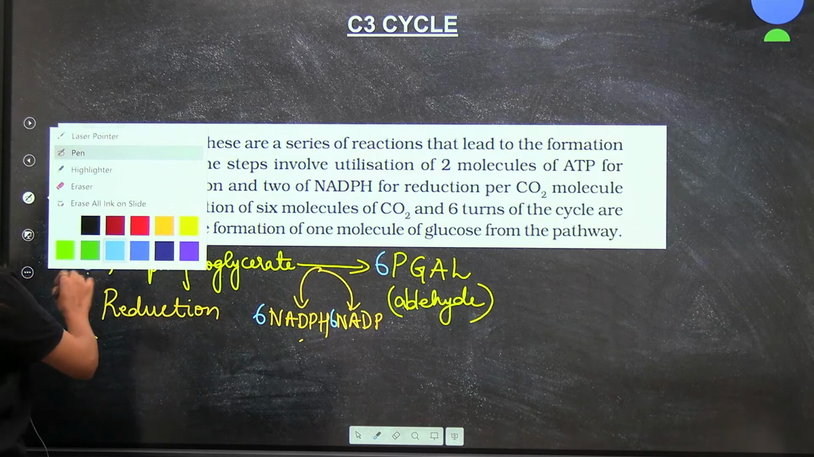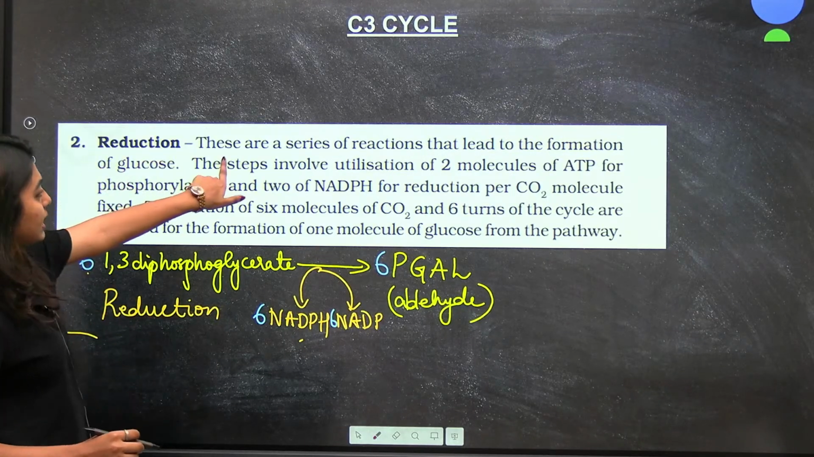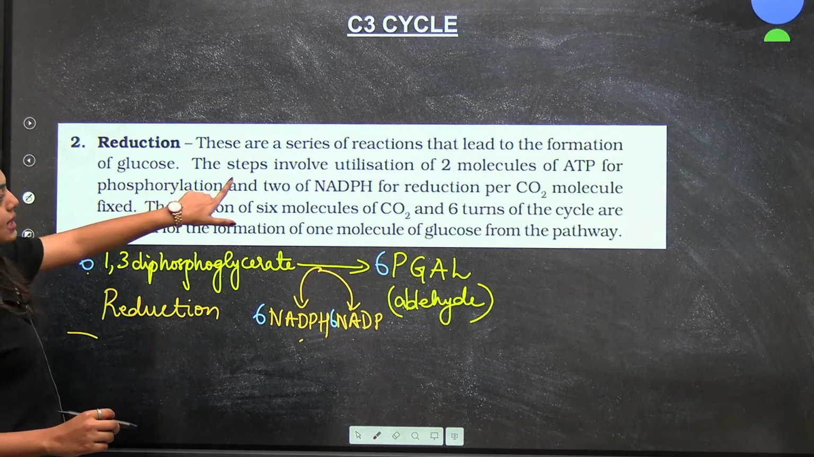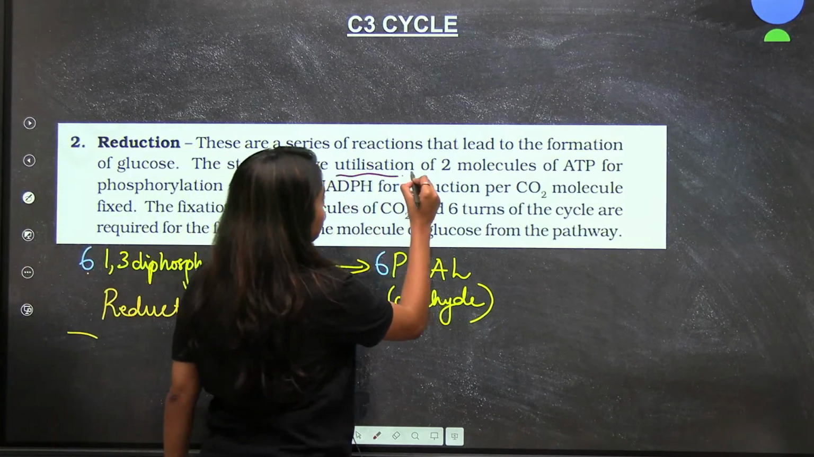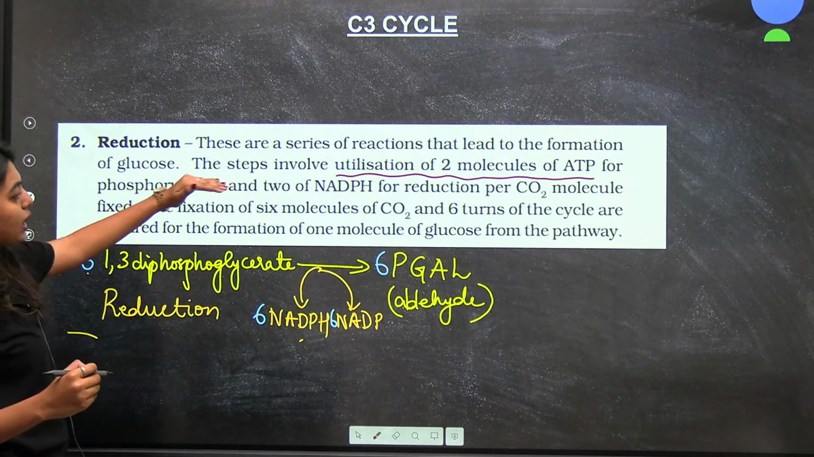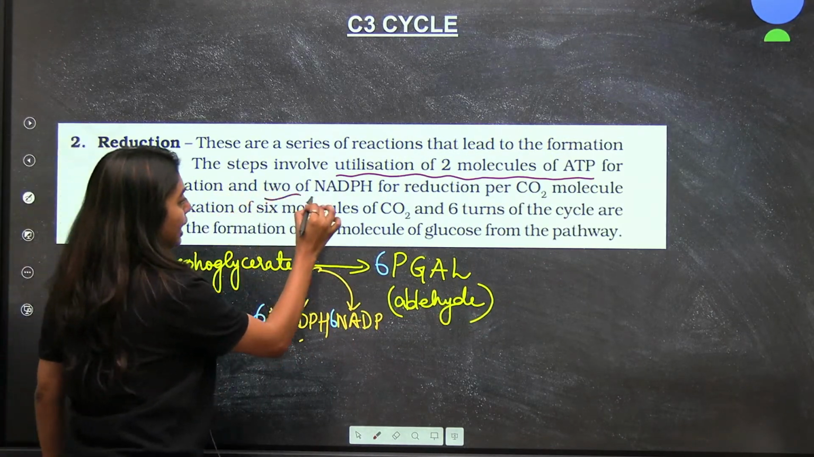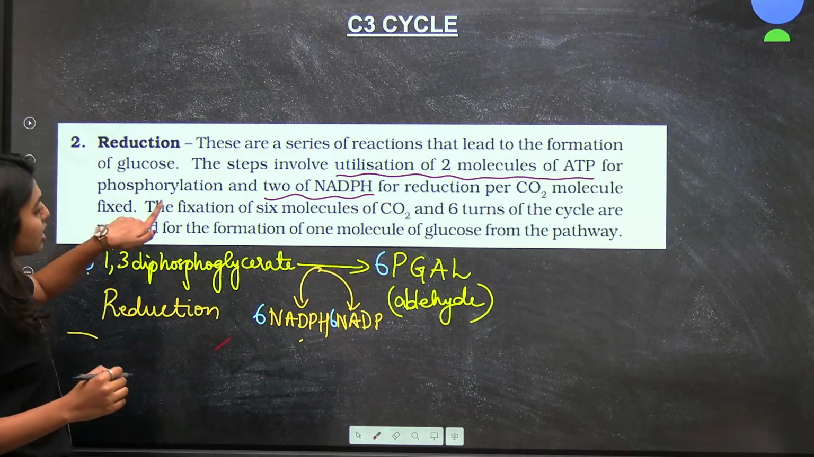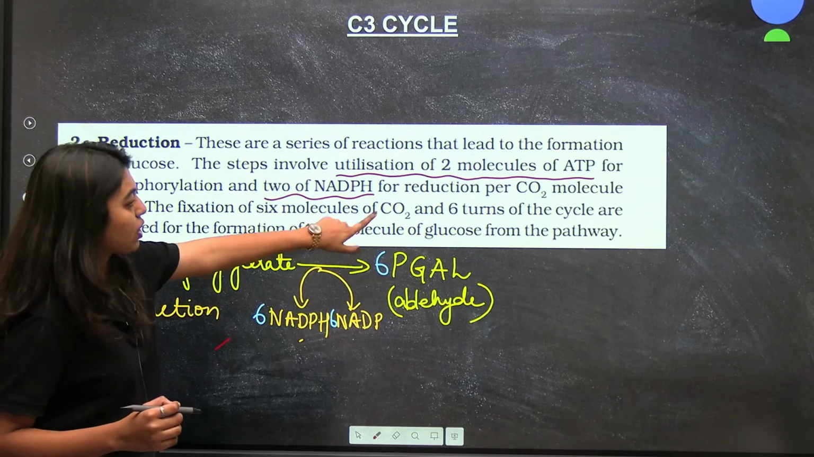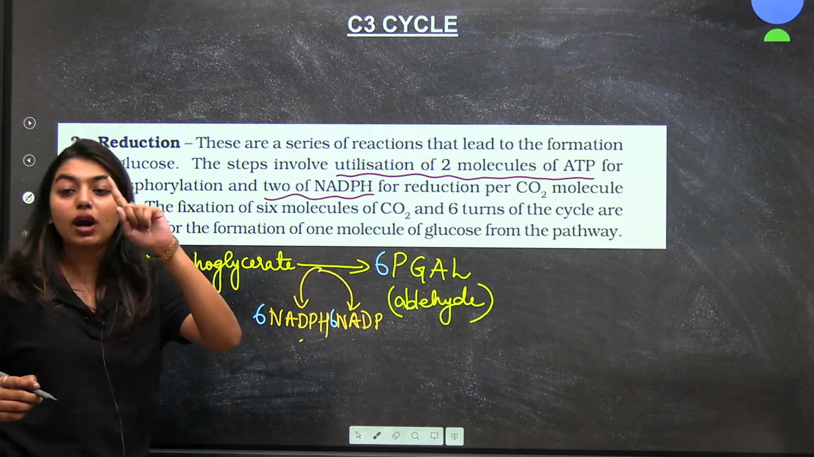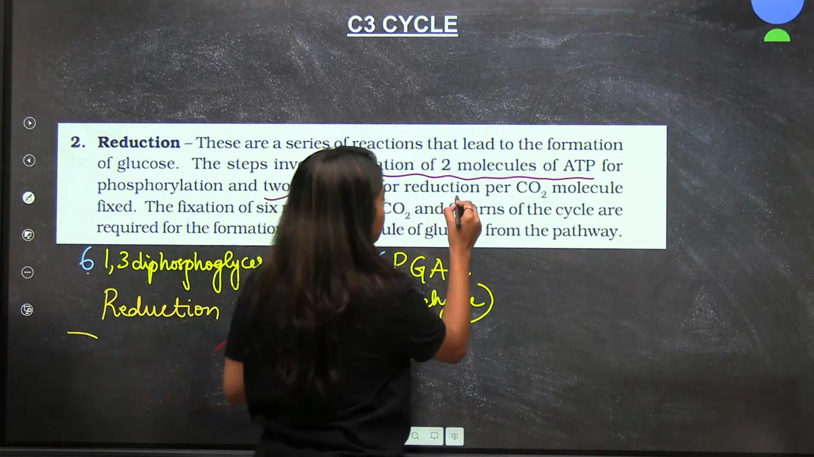Now let's see what your NCERT is saying. Reduction. These are a series of reactions that lead to the formation of glucose. The step involves utilization of 2 molecules of ATP for phosphorylation and 2 molecules of NADPH for reduction per carbon dioxide molecule fixed. The fixation of 6 molecules of carbon dioxide and 6 turns of cycles are required for the formation of 1 molecule of glucose. What are they trying to say?